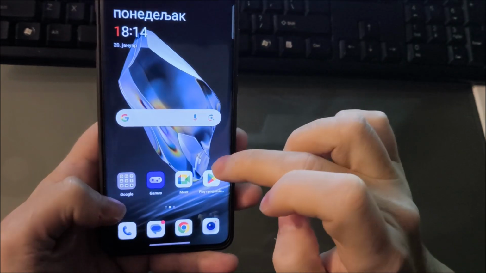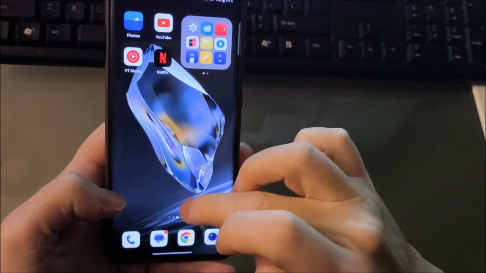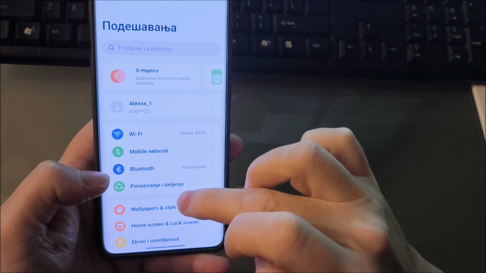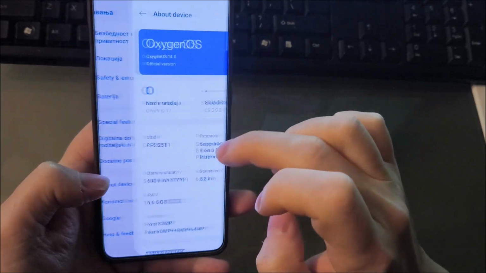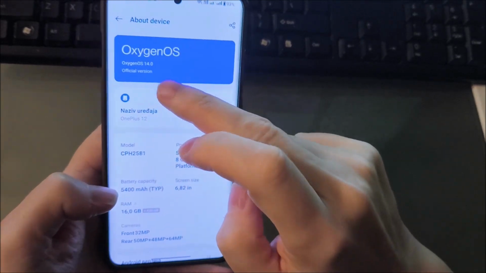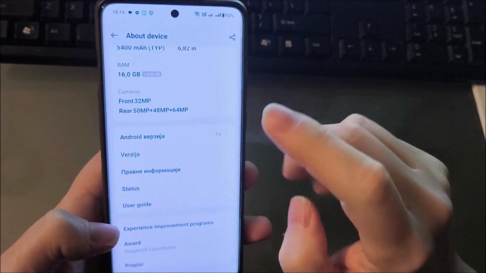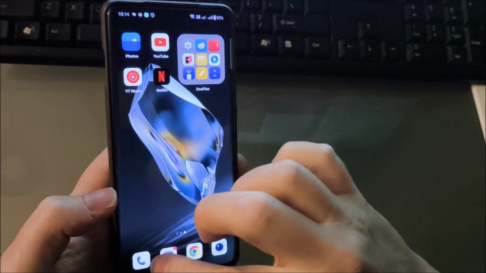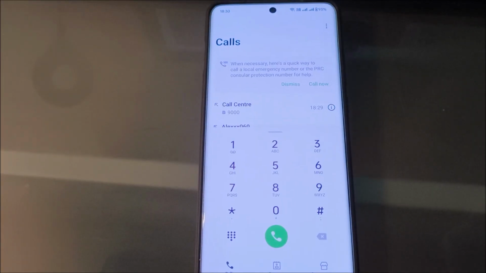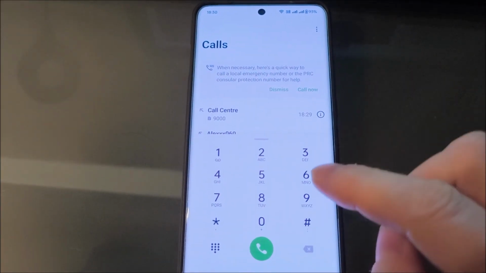Okay, the rollback is finished, and now I will check about device. As you can see, OxygenOS 14, and I'm going to enable call recorder. So I'm going to check call recorder.